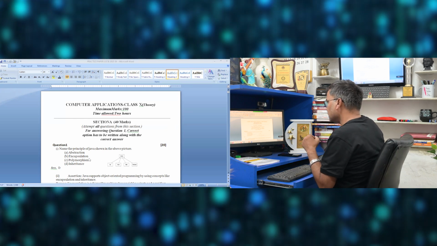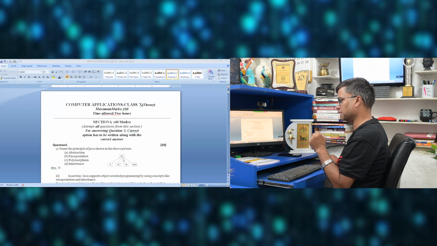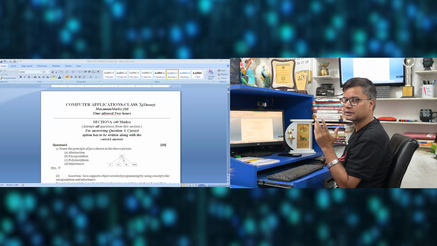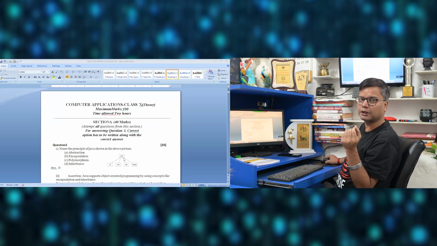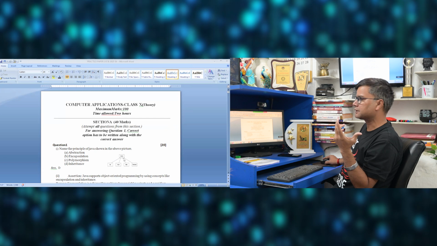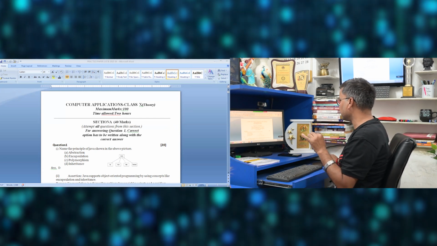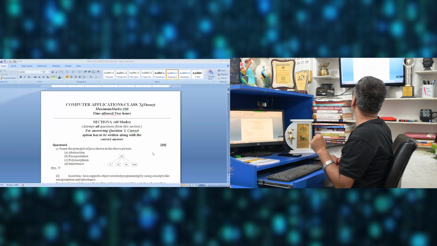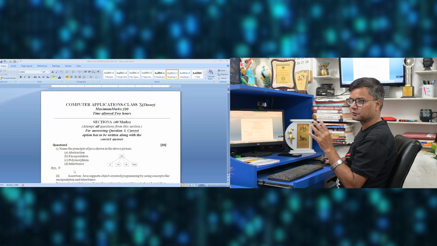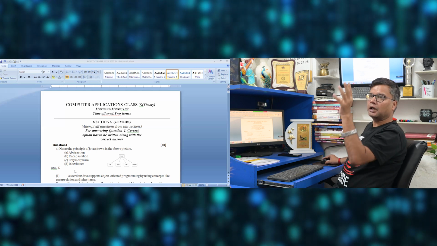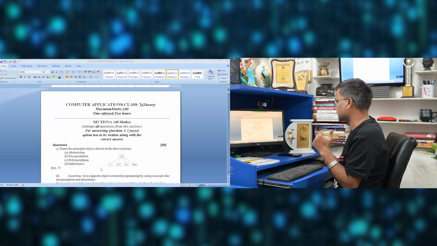Now the first question: name the principle of Java which is shown in the above figure. Question 1, as you all know, is a multiple choice question and you have 4 options, and you have to select the correct answer. As you all see, this figure is showing inheritance, so this will be inheritance. What is inheritance? Inheritance is a hierarchical model, so this is inheritance.